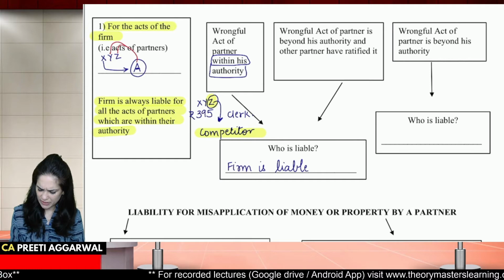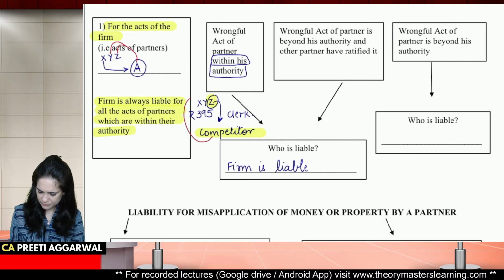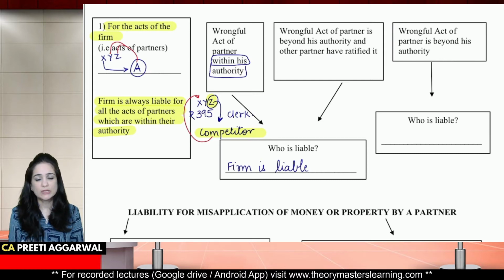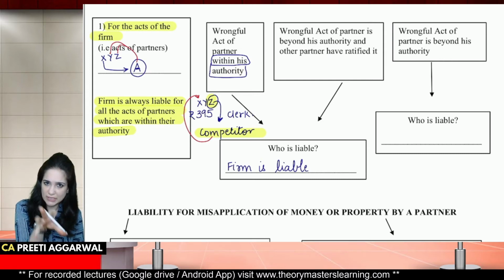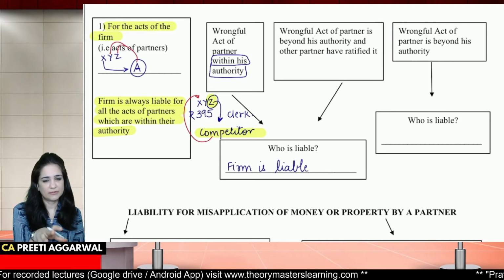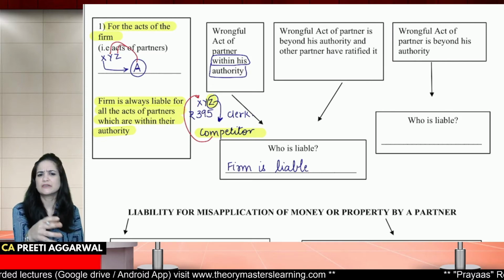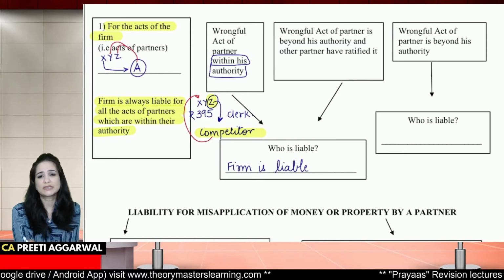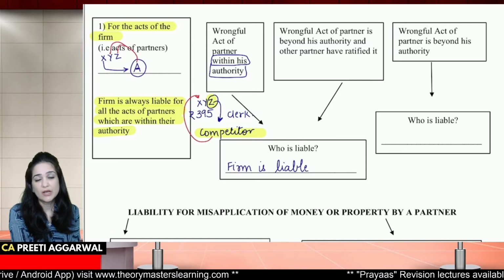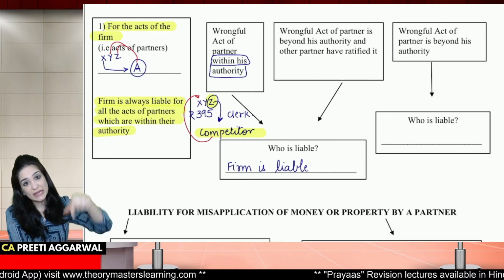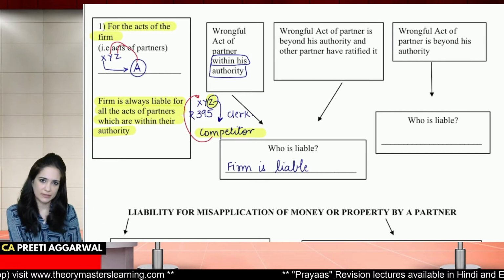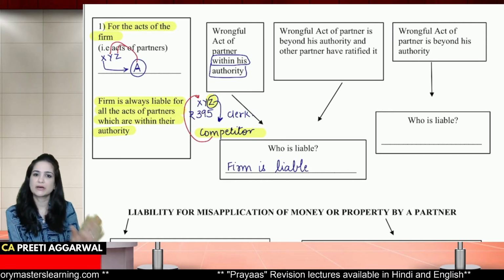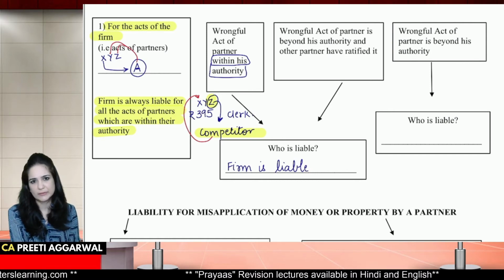So the competitor filed a case against the firm. Now over here, the firm will be liable because the wrongful act was done by Z within his authority. We had only authorized him to go and obtain information. He committed some wrongful act in that particular authorized act. So yes, if we have given him authority and he commits some wrongful act, then the firm is liable.